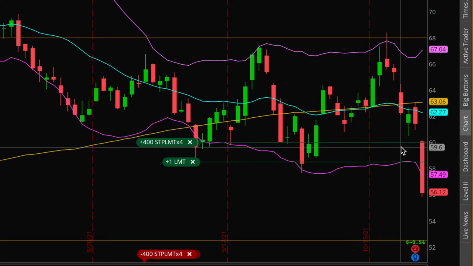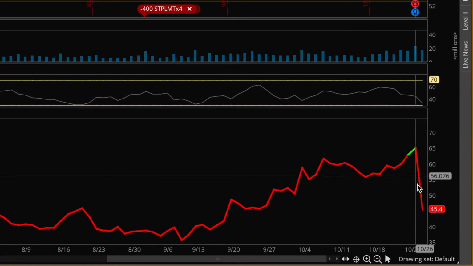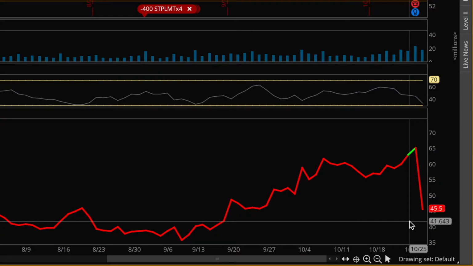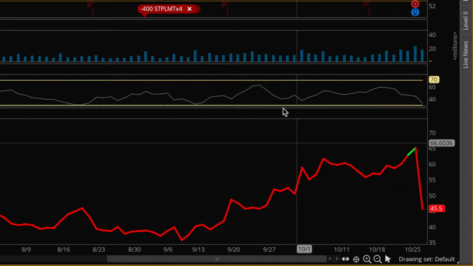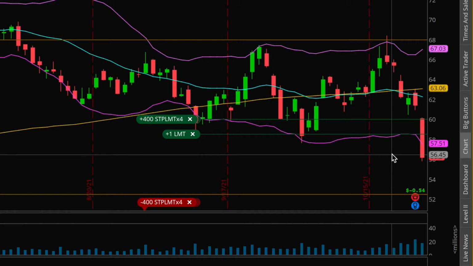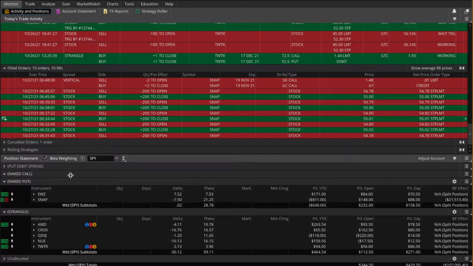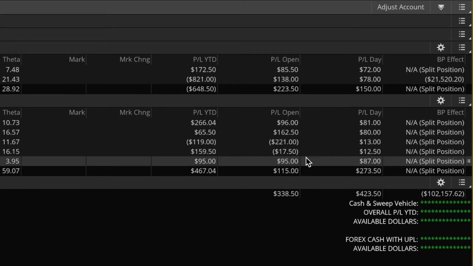That being said, this position is still looking really good. If we come down to the implied volatility chart, look at this huge crush in the IV just in a few hours. It went from a high of around 65% down to 45%. And again, just like AMD, I do think there is still a lot more room here for the IV to contract further. So ultimately with this trade, we still got a very nice IV crush, and Twitter so far is within the expected amount. And therefore, if we come back to the monitor tab here and down below, this is my Twitter position, come over to the right. And also on this one, I'm up by just under $100. And for this trade, I am definitely much closer to hitting my profit target.